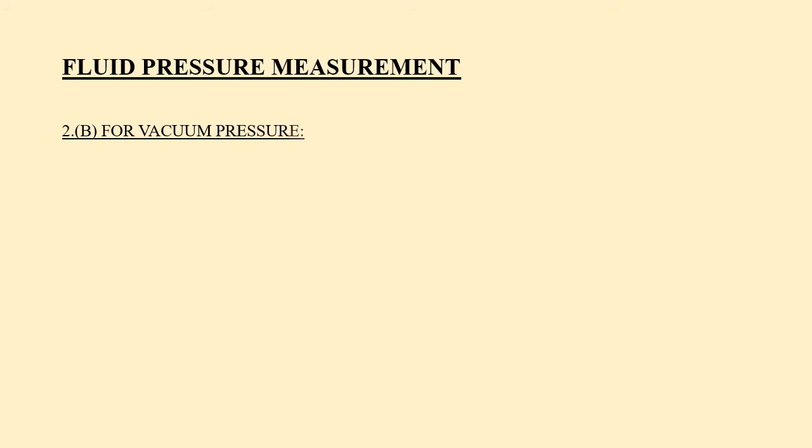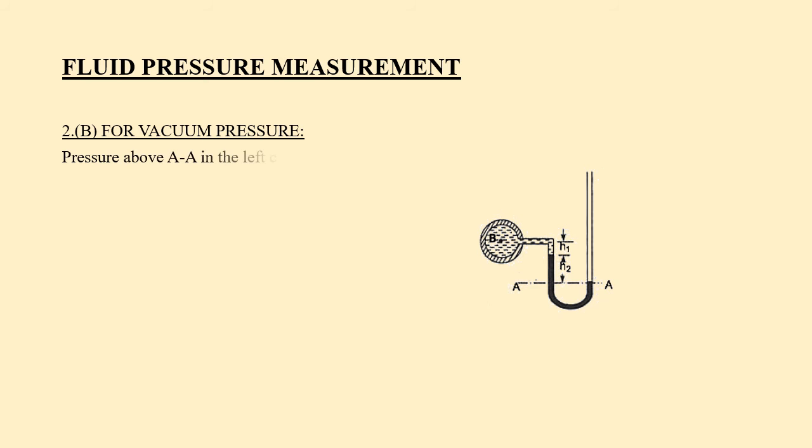Now, for measuring the vacuum pressure. Here also in the figure, B is the point at which the pressure is to be measured. We know that the pressure above the line AA in the left column is equal to the pressure in the right column above the line AA.